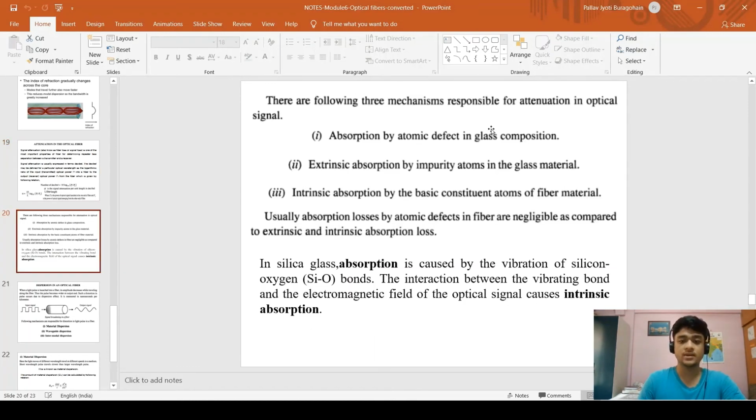These are the three mechanisms responsible for attenuation in signal: absorption by atomic defects in glass composition, extrinsic absorption by impurity atoms in glass material, and intrinsic absorption by the basic constituent atoms of fiber material. Usually absorption losses by atomic defects in fiber are negligible compared to these two.